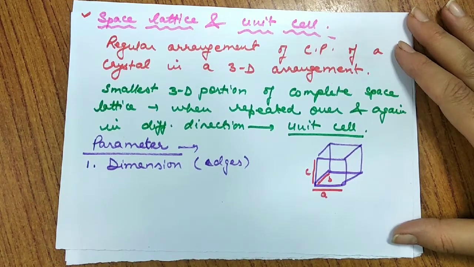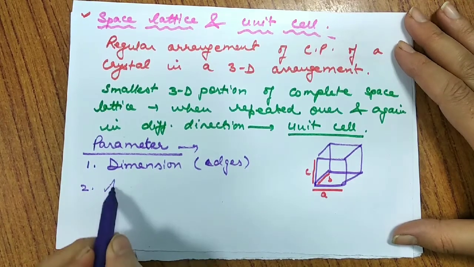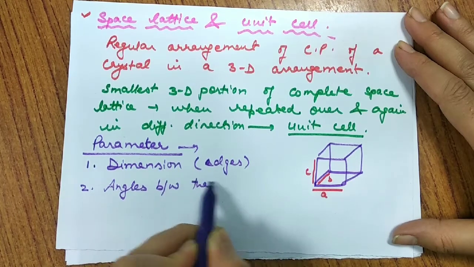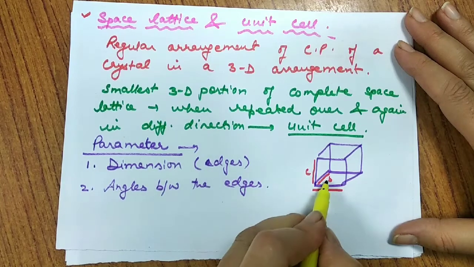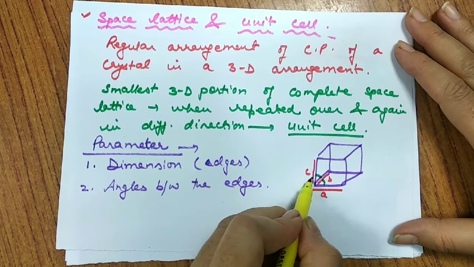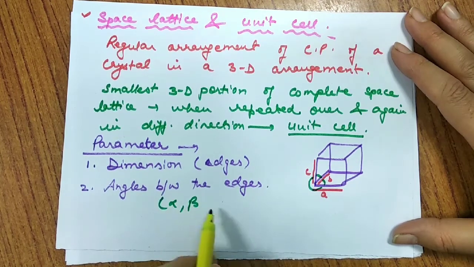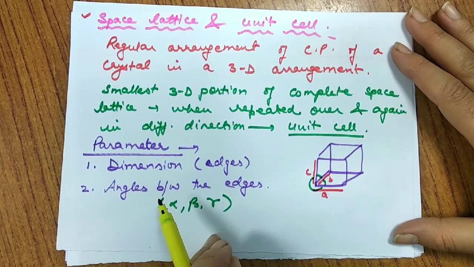Let us move further and talk about another parameter, and the parameter is angles between the edges. So what are these angles? Let me write alpha, beta and gamma. Alpha between B and C, beta between A and C, and gamma between A and B. So we are having three angles.